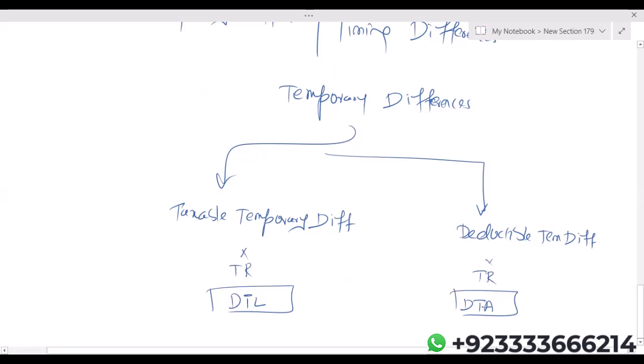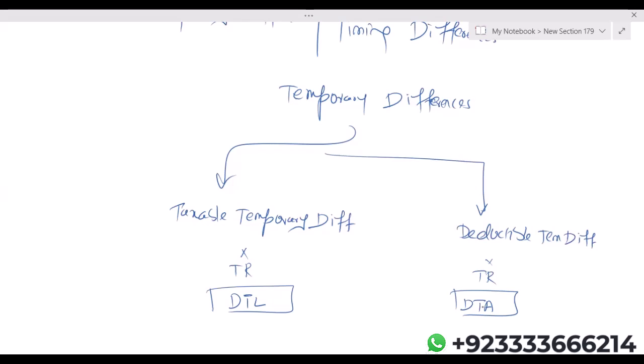So there's a question. Do we need to discount deferred tax liability and deferred tax asset? The answer is no. We do not discount them. The question is why we are not discounting them, because when you are saying deferred tax liability means more tax in the future, so if it relates to the future, normally whenever we are recognizing a future value, first we convert that future value to the present value, then we recognize it. So why are we not discounting deferred tax liability and deferred tax asset?